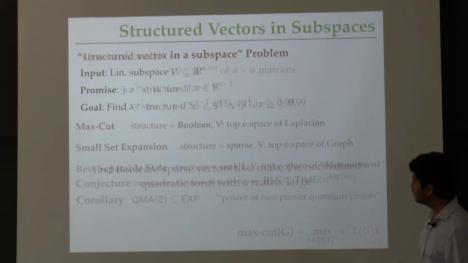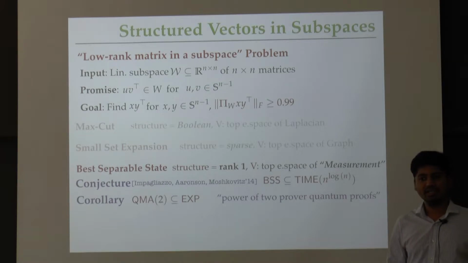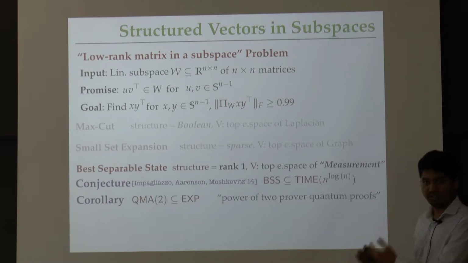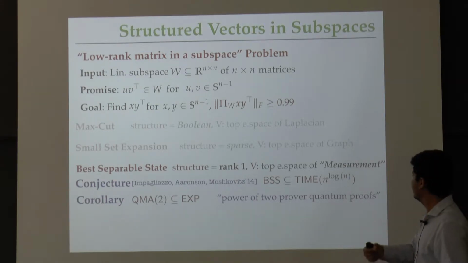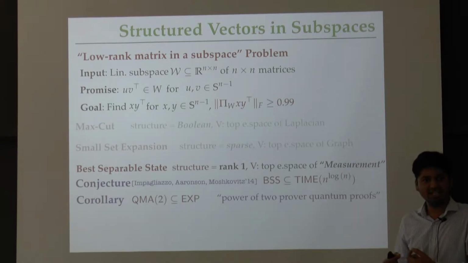The third problem is what I showed you before, and it turns out that it has a name in quantum information. It's called the best separable state problem, and it is precisely what I told you before. It is the problem of finding a vector which, when looked at as an n cross n matrix, has a rank 1 structure. And the subspace here actually arises out of what is called a quantum measurement operator.